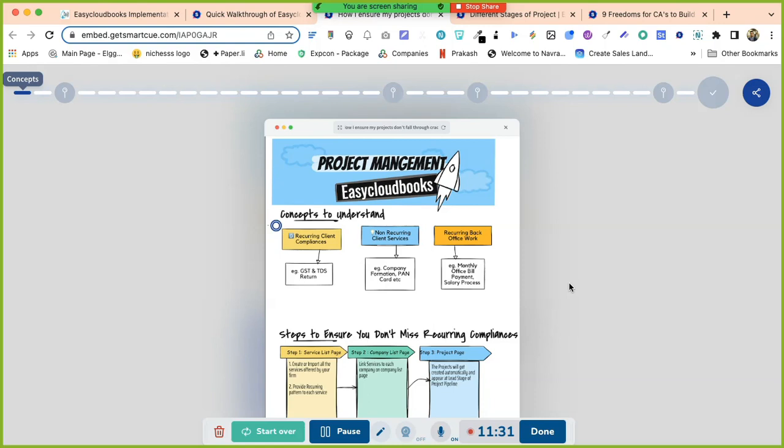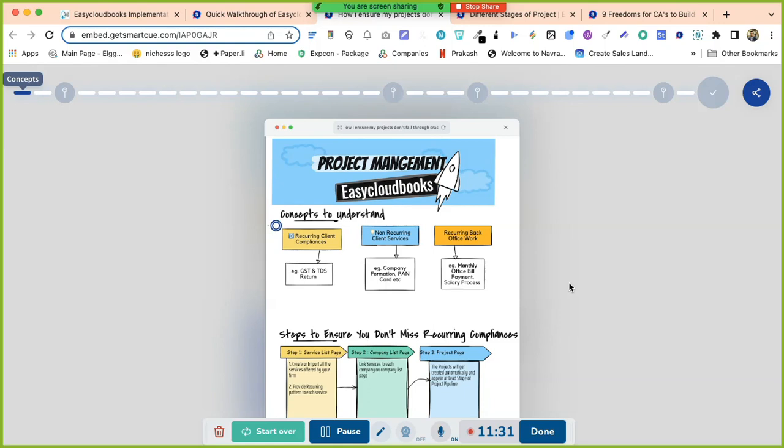Now, for recurring jobs, it is important to understand how the recurring jobs will be created automatically. It's very simple. Step one, create the service list being offered by your firm and attach the recurring pattern.